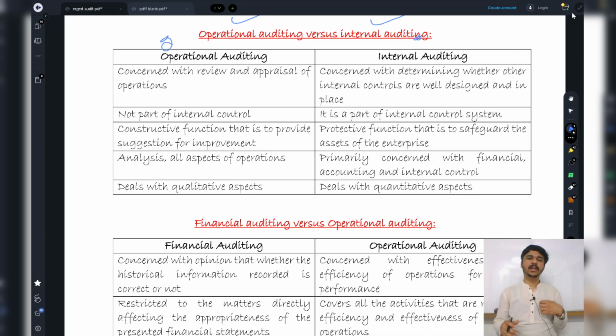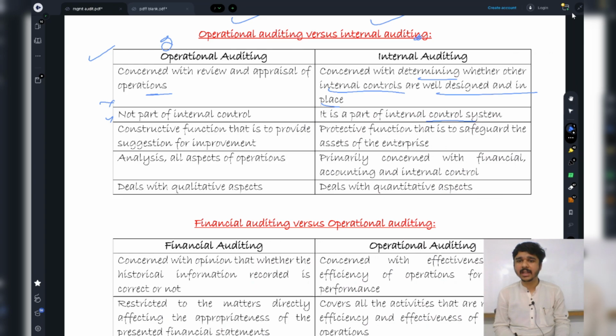Nowadays internal auditing has grown so much that it covers operational auditing as well. But for the sake of our module, whatever is being given there, I have prepared this chart. Operational audit is concerned with review and appraisal of operations, while internal auditing is concerned with determining whether internal controls are well designed and in place. Operational audit is not a part of internal control, and internal audit is an integral part of an internal control system. Operational auditing is a constructive function and it provides suggestions. Internal audit is just a protective function to safeguard the assets of the enterprise.